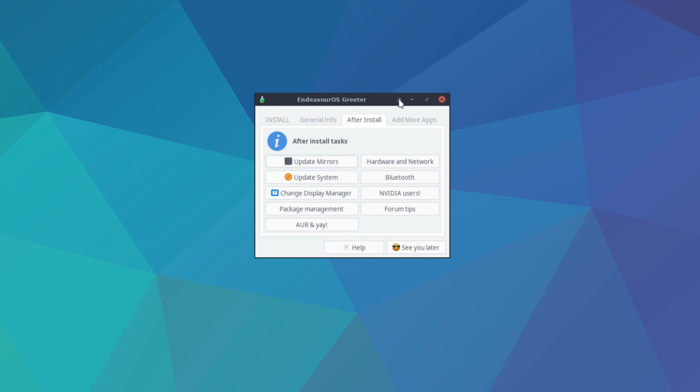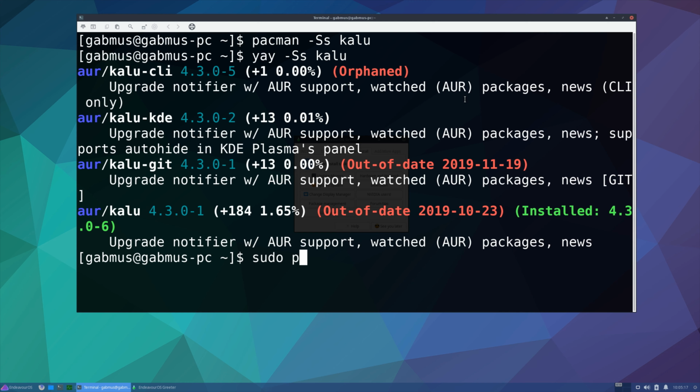So let's actually try to update our system and get rid of Calu. Sudo pacman -Rsnc Calu.